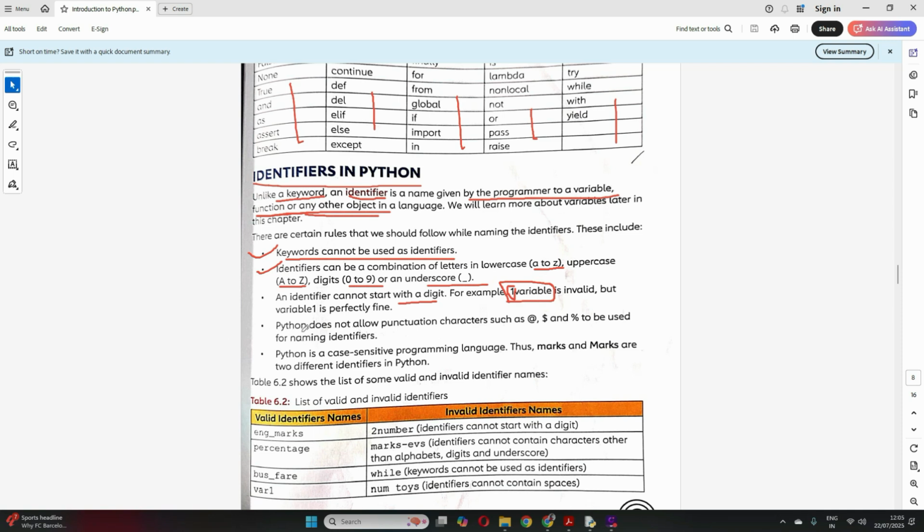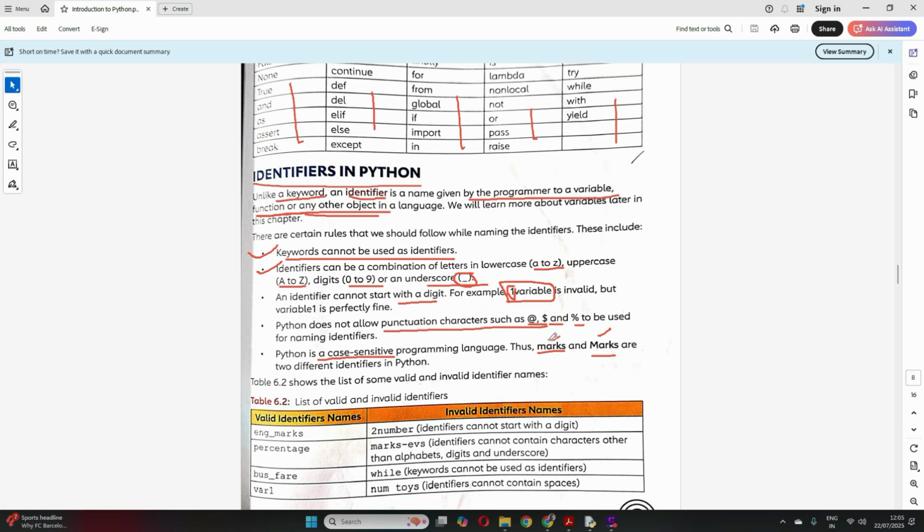Okay. Now the fourth is Python does not allow punctuation characters. You cannot use punctuation characters in your identifier. We can only use underscore, not any of this at the rate, dollar, percentage or any other punctuation. And Python is very much case sensitive. Thus marks and MARKS in capital, these are two different identifiers because Python is case sensitive.